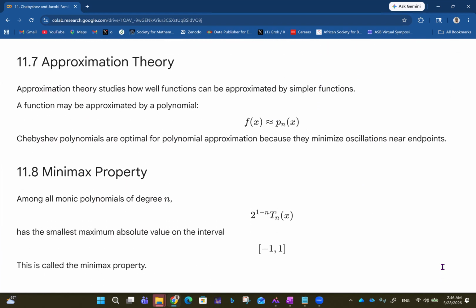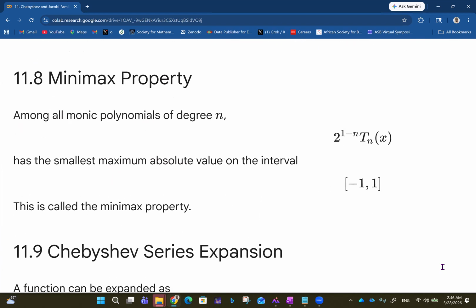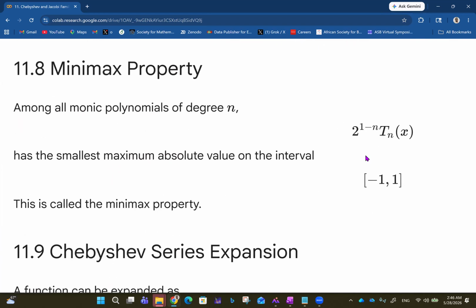And then we have the minimax property. So among all monic polynomials of degree n, 2 raised to 1 minus n times T sub n of x has the smallest maximum absolute value on the interval minus 1, comma 1, that's the closed interval. Now, this is called the minimax property.